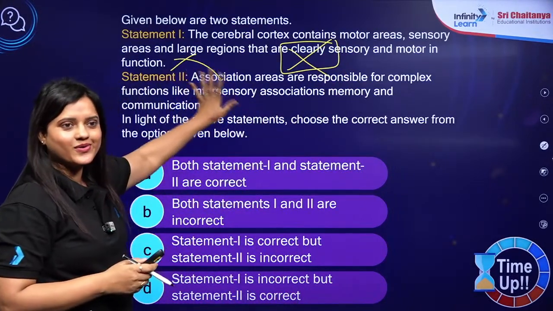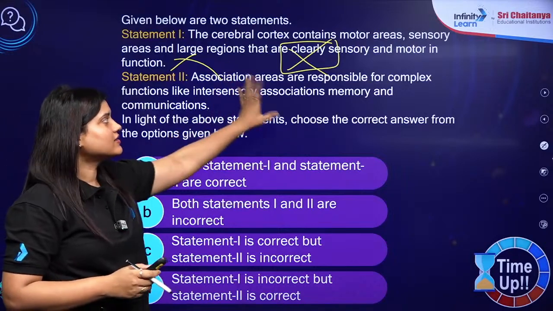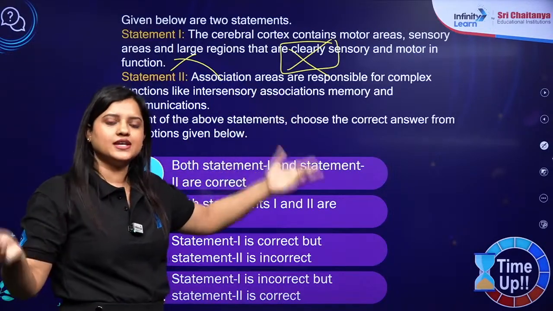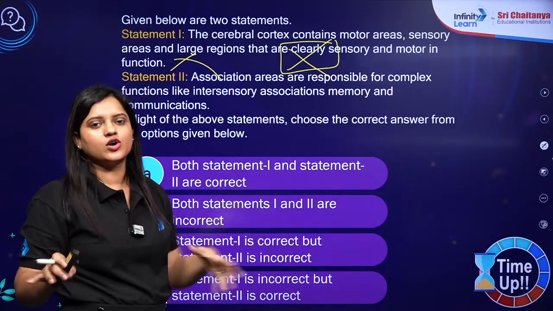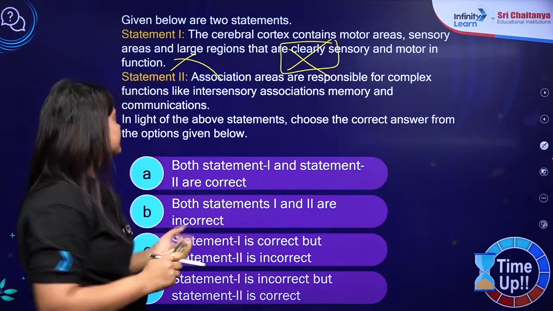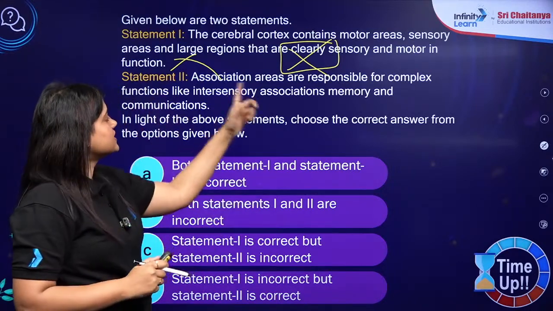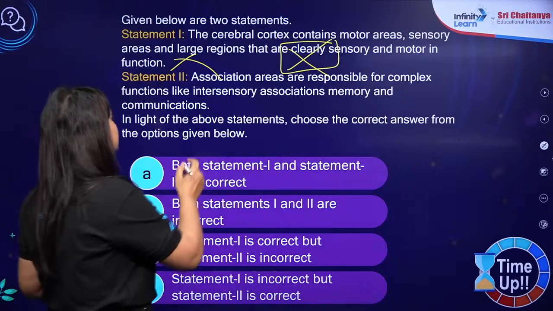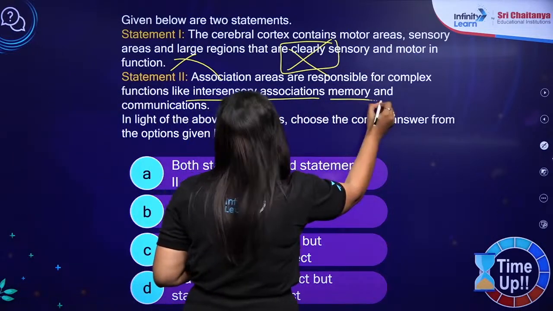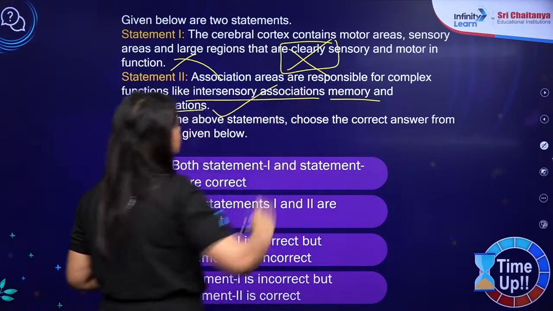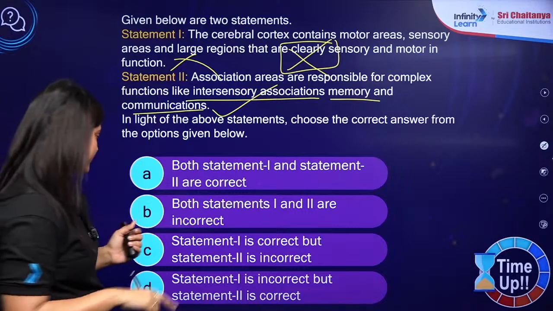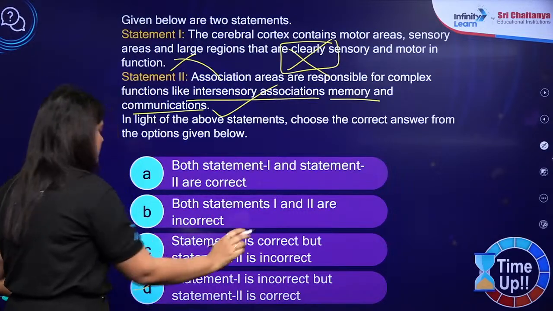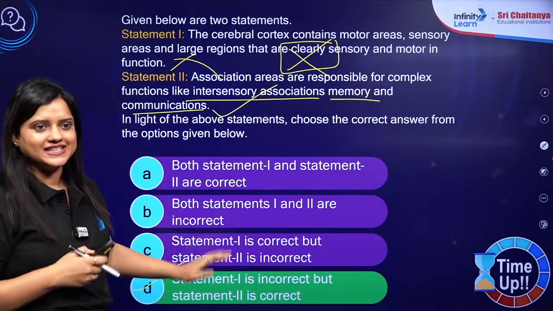Yes or no? So they are not clearly sensory and motor. Association area, they are not clearly sensory or motor. Association areas are responsible for complex functions like intersensory association, memory and communication. Absolutely correct. So 1 is wrong, 2 is correct. So answer should be D.